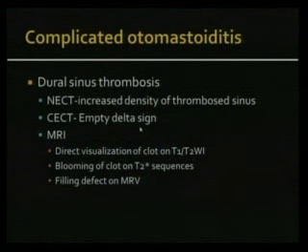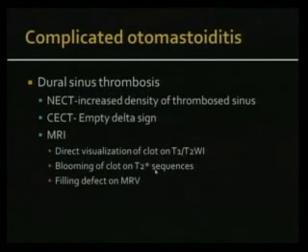The other complication with otomastoiditis is dural sinus thrombosis. How does it look on non-contrast CT? You just see increased density of the thrombosed sinus, and on contrast enhanced CT you see the empty delta sign. On MR, you can directly visualize the clot on T1 and T2 weighted images depending on the age of the clot, and we'll look at caveats to that.